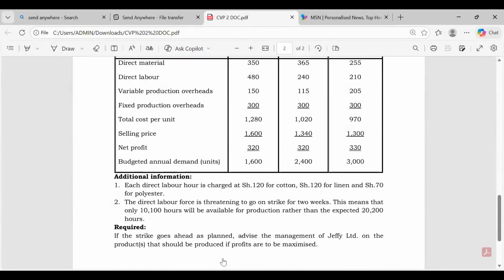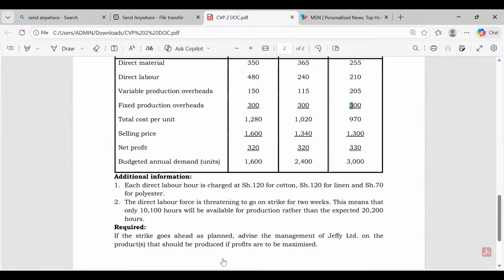I should have shared the screen, sorry. We multiply this by the number of units. So are you able to do that for me? So you see, ladies and gentlemen, in this case we have our fixed production overheads per unit of 300, but the 300 is for each unit.